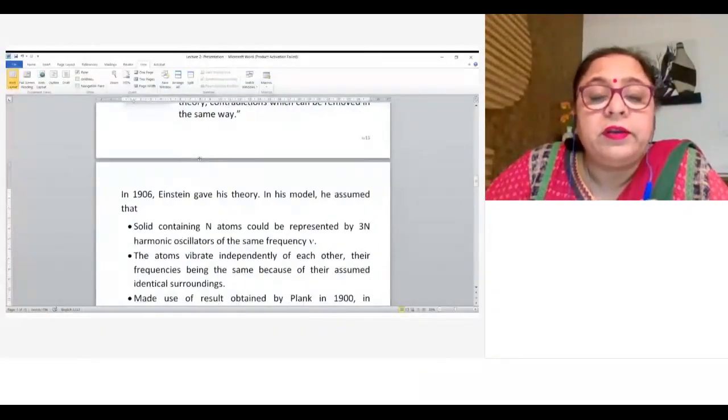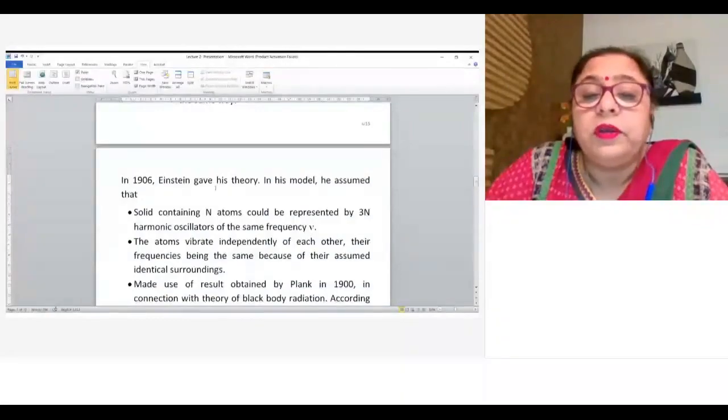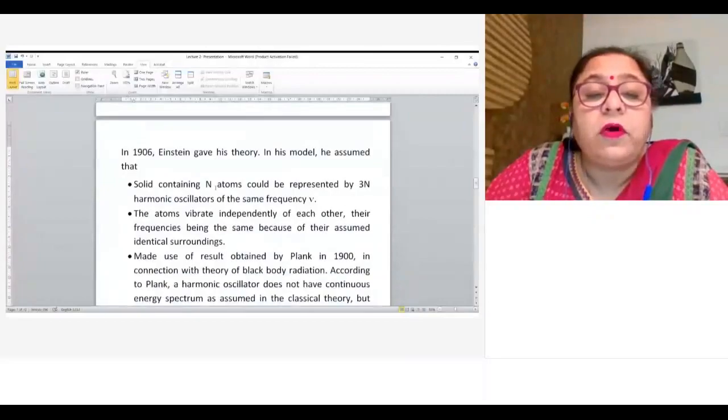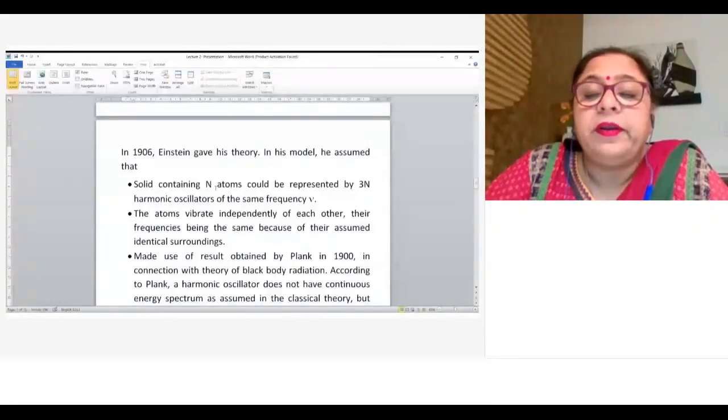In 1900, Planck's formula came into the picture, which says that the energy of a harmonic oscillator is not continuous, it is quantized. And in 1906, Einstein gave his theory, and in his model there were certain assumptions. First assumption is that the solid containing n atoms could be represented by 3n harmonic oscillators of the same frequency nu. It means there are n atoms, each atom is a harmonic oscillator, and all harmonic oscillators have the same frequency nu.